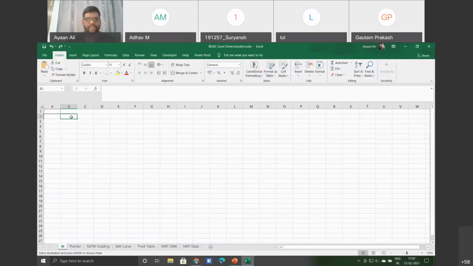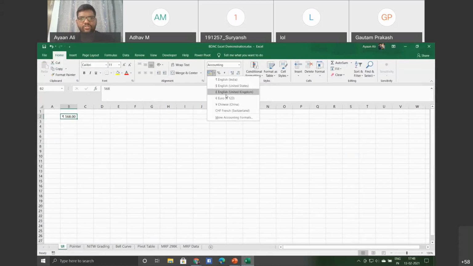Now suppose you are in a US based company, so you enter 568 as currency, because a plain number won't mean anything. You just need to click on currency, and as of now it is in rupee. You can just change it to US dollars. So that is how you can format the sheets.